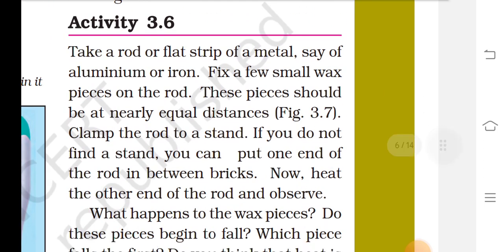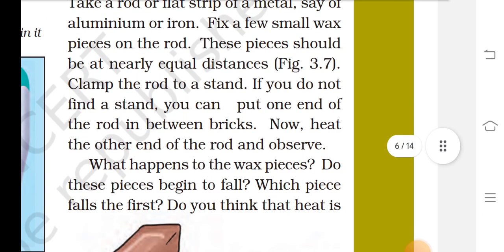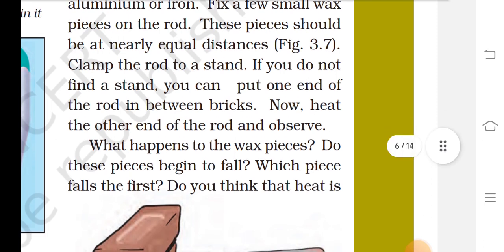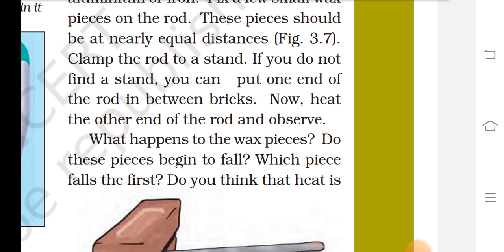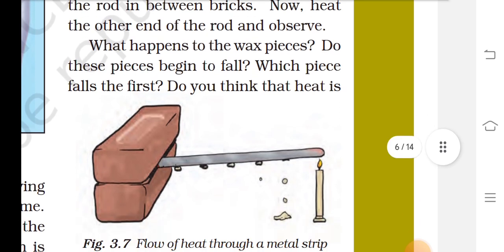Take a rod, a flat strip of metal, say of aluminum or iron. Fix a few small wax pieces on the rod. The pieces should be at nearly equal distances. Clamp the rod to a stand. If you do not find a stand, you can put one end of the rod in between some bricks. Now heat the other end of the rod and observe what happens to the wax pieces.